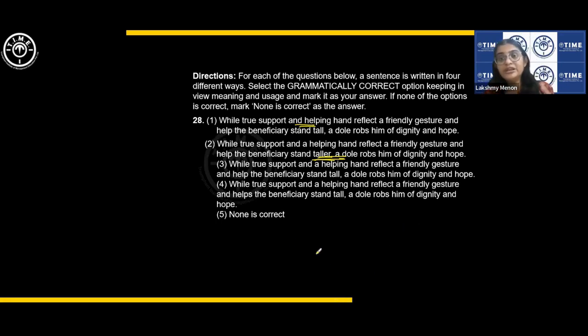If you don't know the meaning of the word, you may get confused, right? Still, if you find mistakes with all the other sentences, even without knowing the meaning of dole, you can see that this 3 seems to be correct. While true support and a helping hand reflect a friendly gesture and helps. Here it is reflect, then it can't be helps, right? True support and a helping hand are two different things. So the subject is plural. You need the agreement with plural subject. You can't have helps. So answer is option 3.